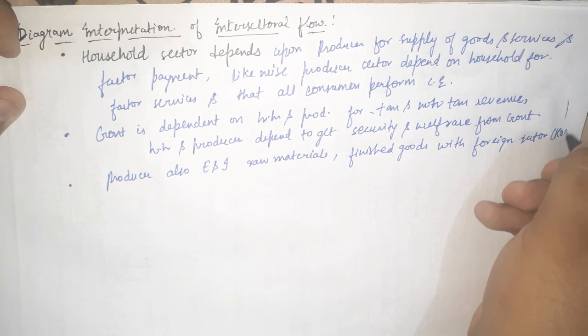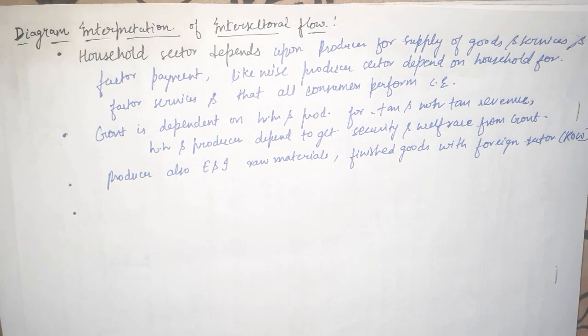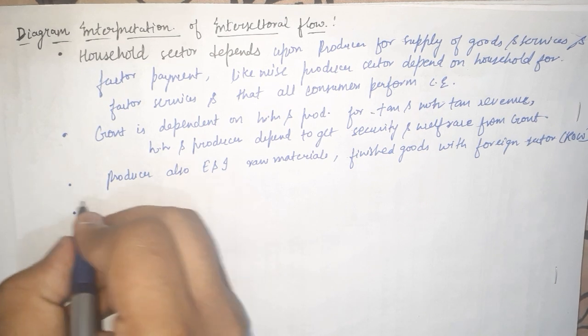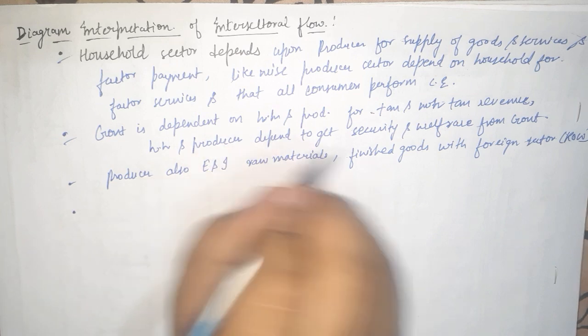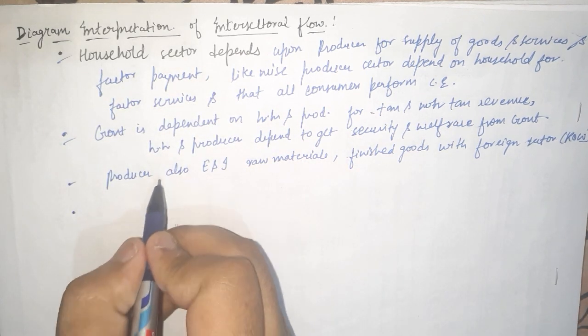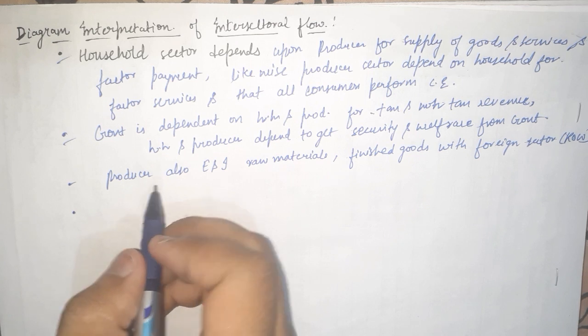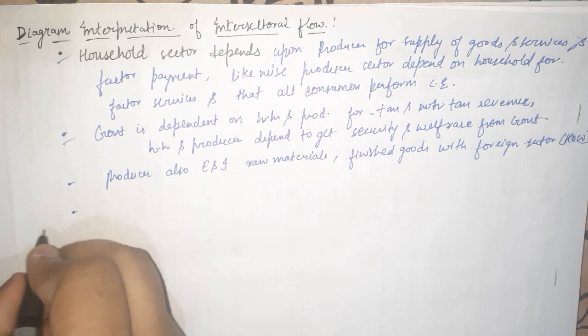Foreign sector means rest of the world, okay? So these three points, I hope you got this. In the diagram, everything is there. In this topic, you have to make the diagram and then you have to explain what is happening in the diagram also, okay?